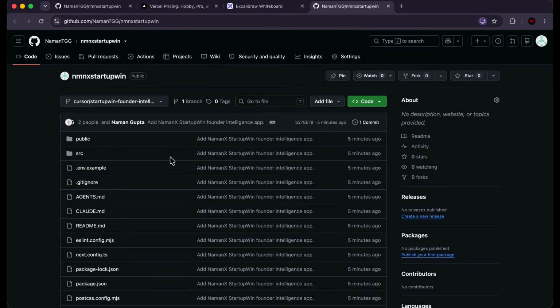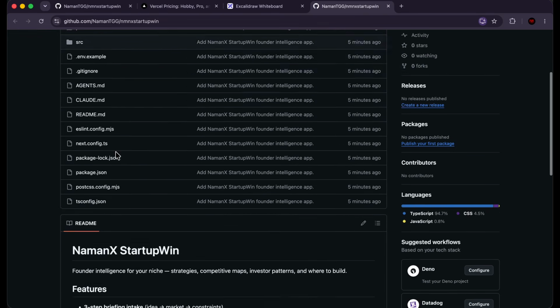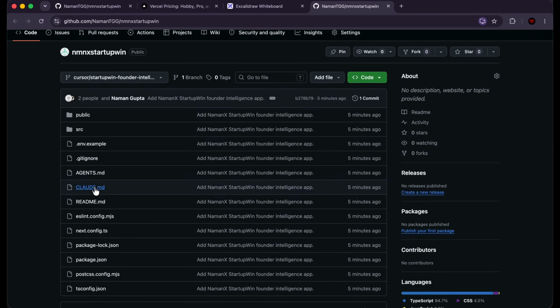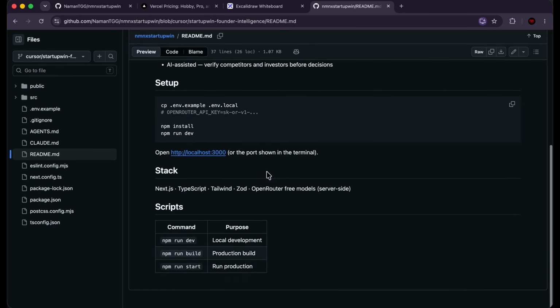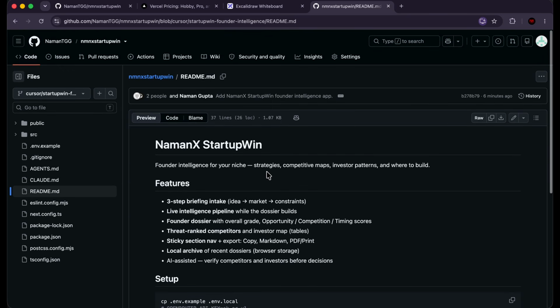So now I'm going to click on this and it takes me to our repository. And as you can see, our repository has all of these files. So it has a Claude.md file, it has a README file. Let's click on the README file and see what we have here. Mnemonic Startup Win, Founder Intelligence for your niche. And you can look at this. This is just such a structured README. This is absolutely beautiful. This is great.